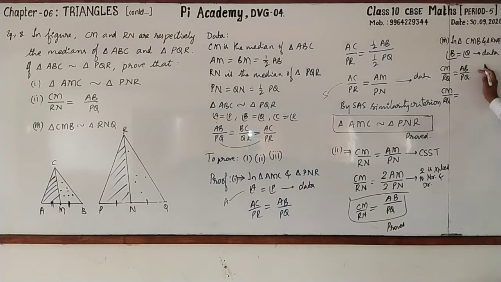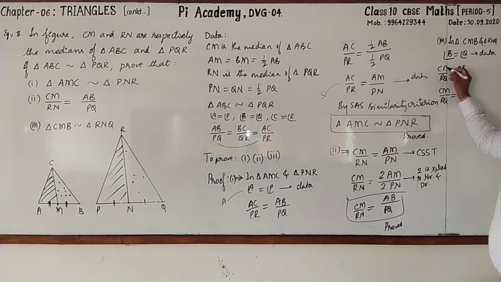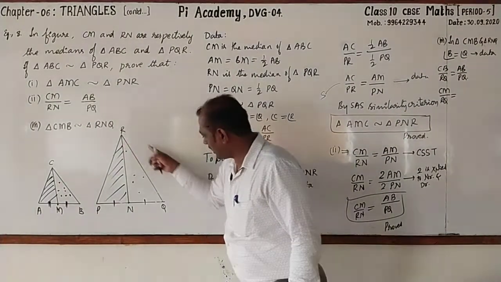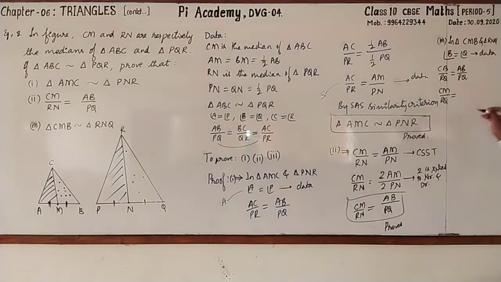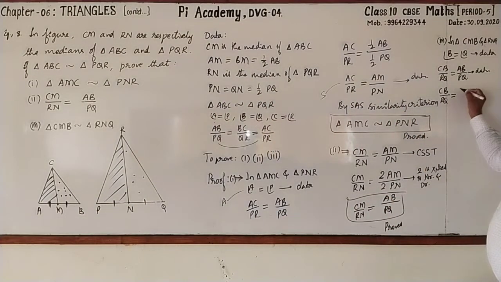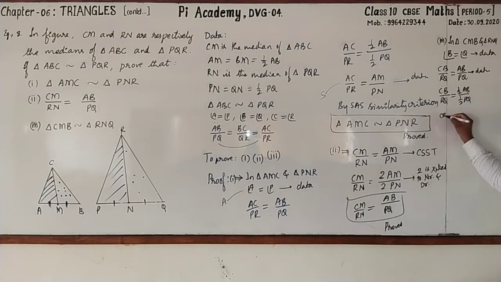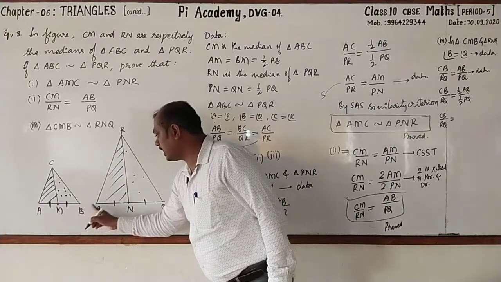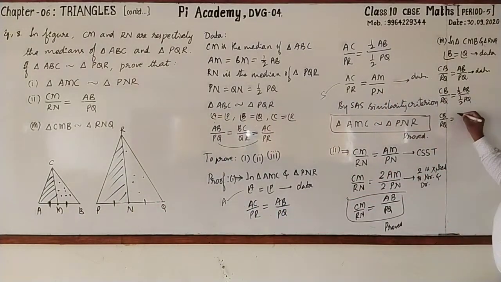Now let me write CB by RQ is equal to AB by PQ. This is from data. Then I'll take AB is there. Let me go for taking half of AB because it will be MB. Now, half of AB by half of PQ. Then CB by RQ is equal to, what is half of AB? It is MB. Half of PQ? NQ. MB by NQ. Followed?